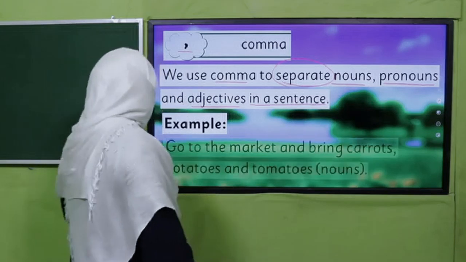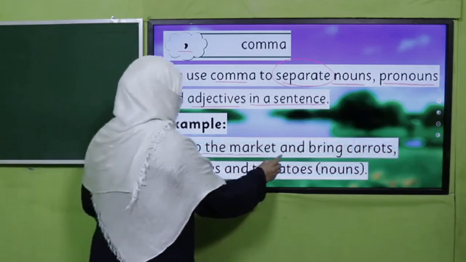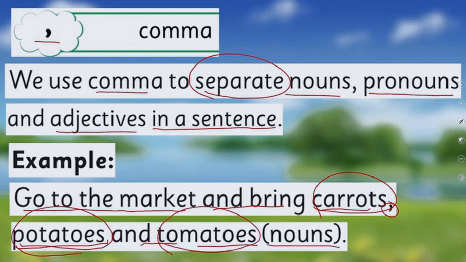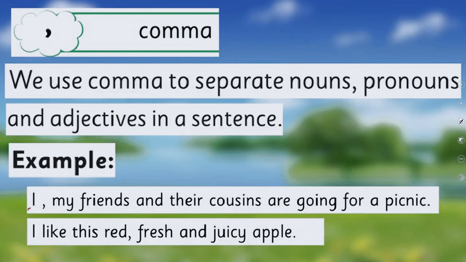For example, go to the market and bring carrots, potatoes, and tomatoes. If I want to mention more, I will keep writing and keep separating them by putting commas. So carrots, potatoes, and tomatoes are all nouns. Okay, and I, my friends, and their cousins. Now you see I, my, these are pronouns, and I have separated them by putting a comma.